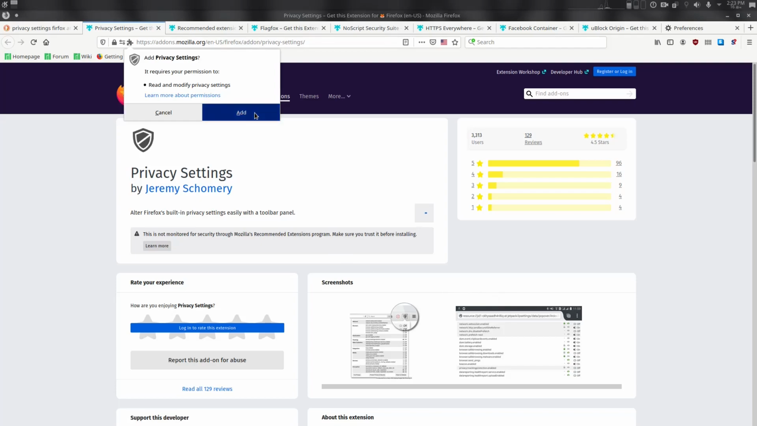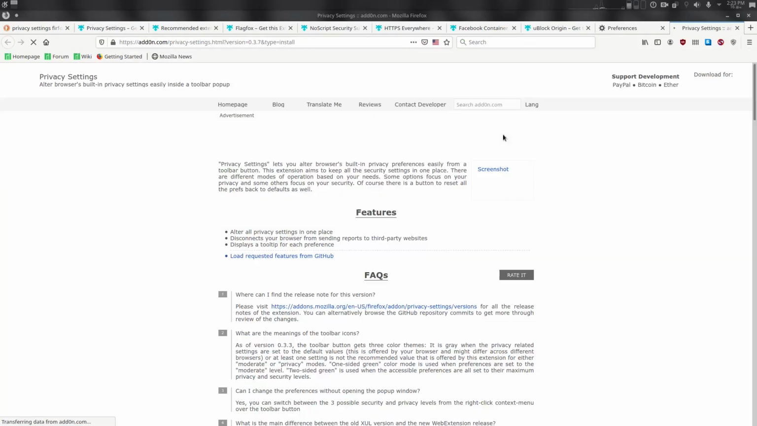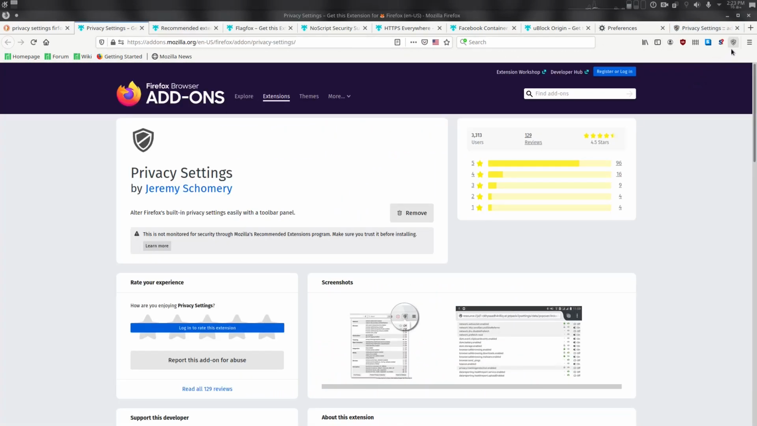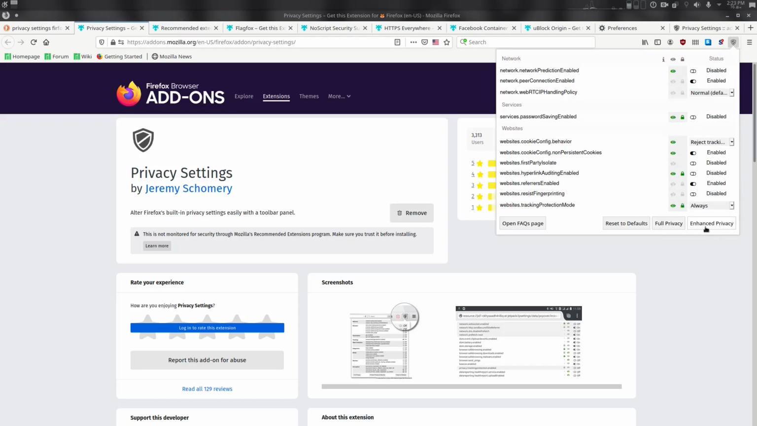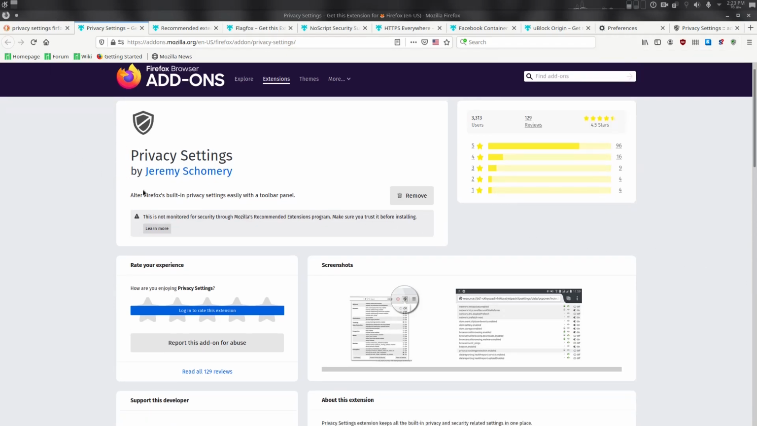This is privacy settings. This gives you access to the about:config section, and you can just come here and enhance privacy. Okay, it has changed all these settings for you. It's okay now. You can go to sleep easily now.